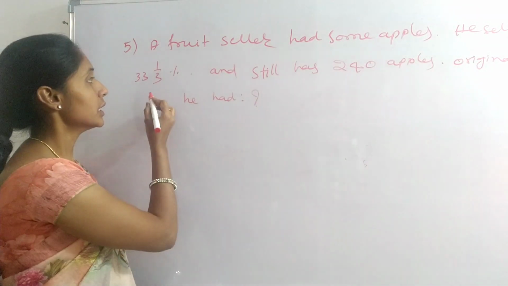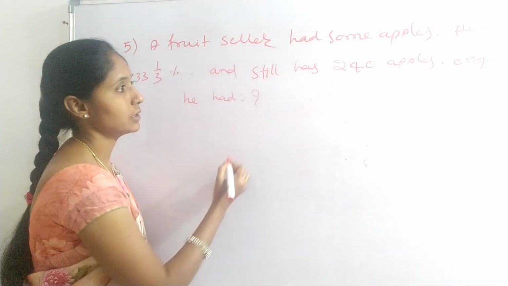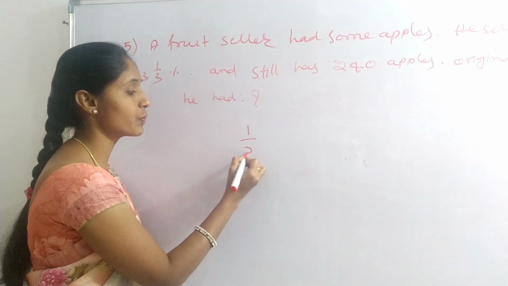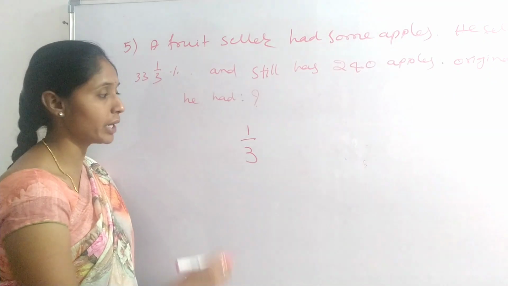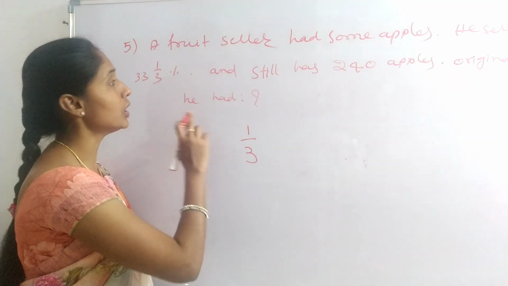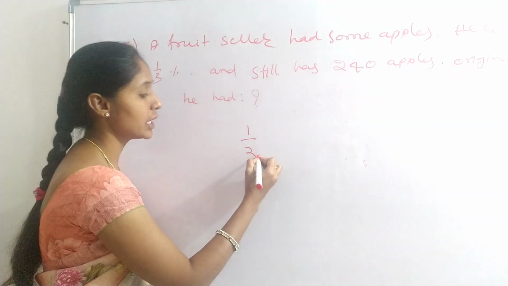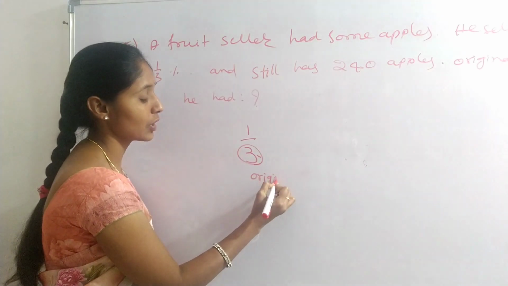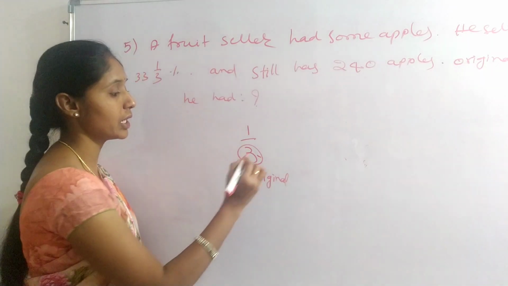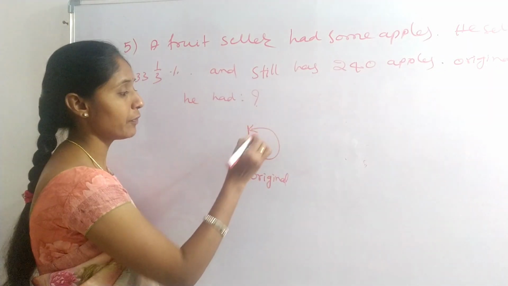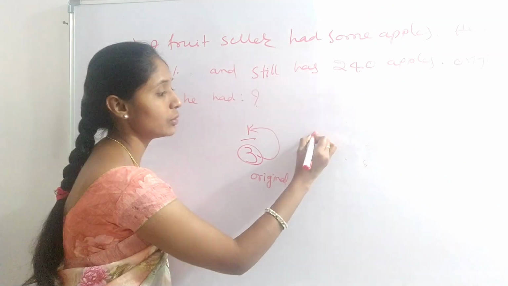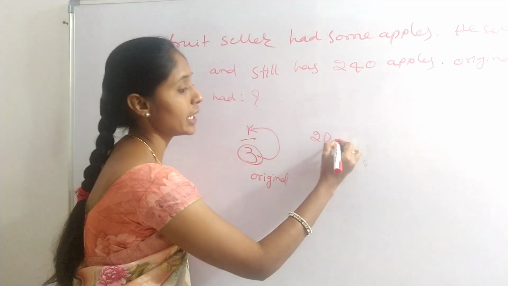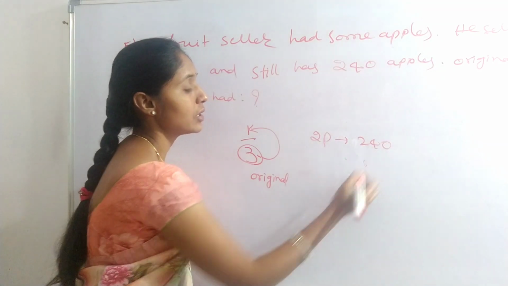He sells 33 1/3%. 33 1/3% indicates the fraction 1 divided by 3. So 3 is the original or initial quantity. He sold one part from this. So 3 minus 1, 2 parts are what he has, that is 240 apples.